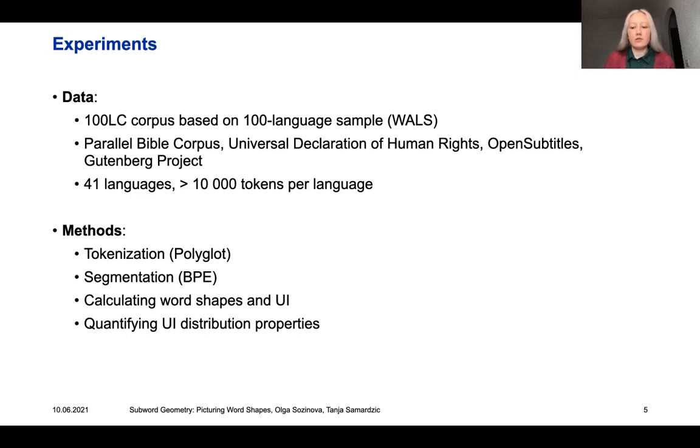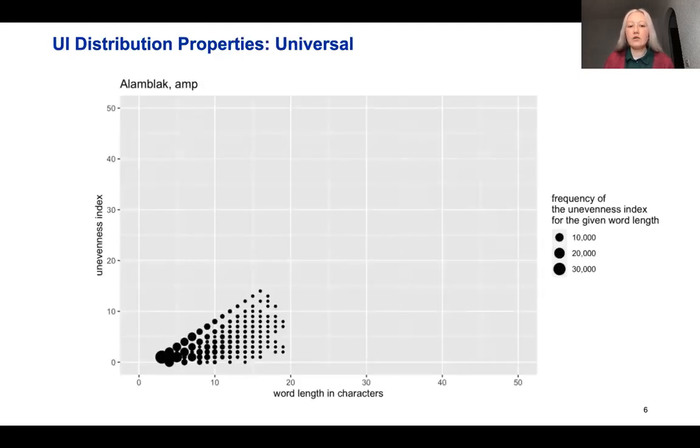Now let's have a look at the results. Here on the plot, we can see the word length on the x-axis and the unevenness index on the y-axis. The size of the points indicates the frequency of the unevenness index for the given word length. Since the unevenness index is dependent on word length and cannot exceed word length minus 2 for a given word length, we will always see this left diagonal.